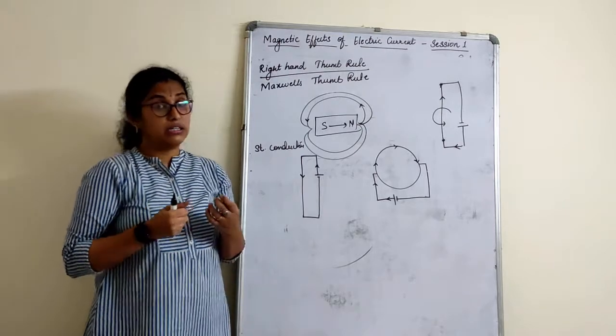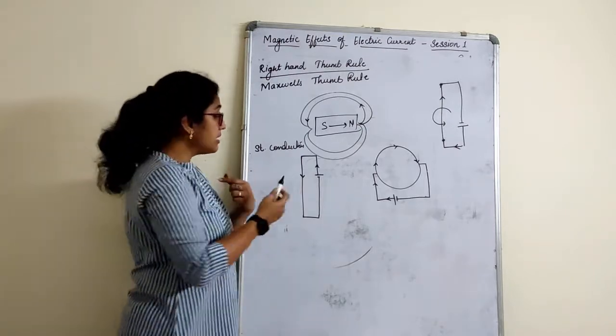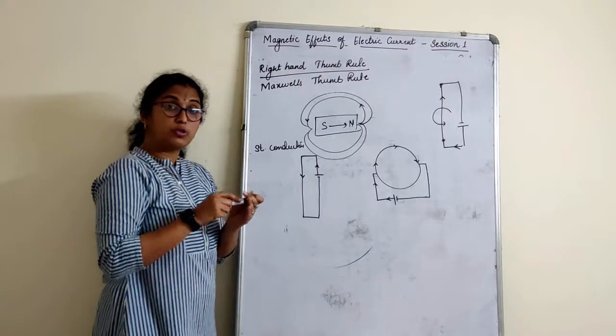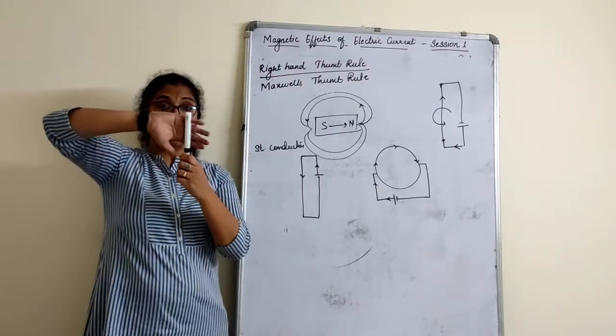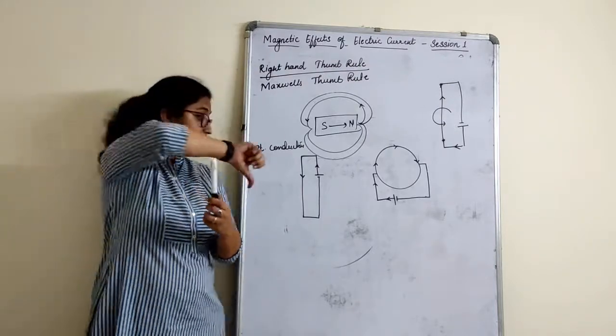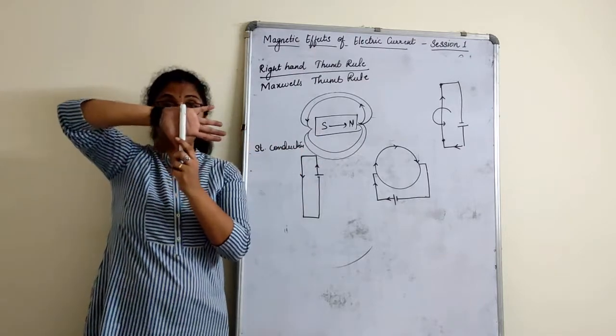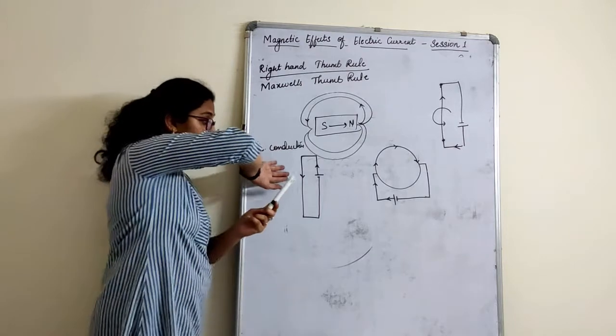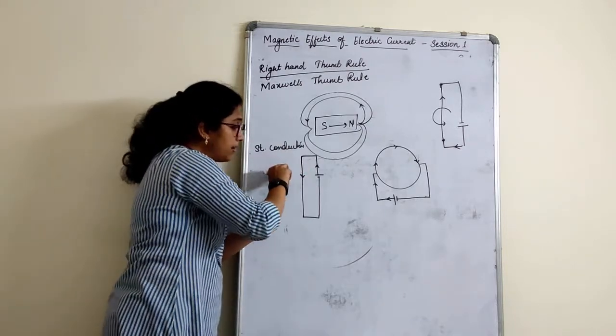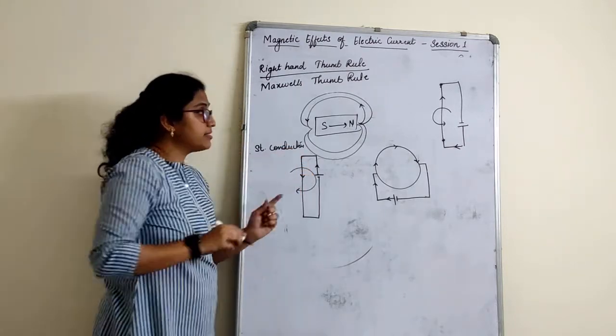What if you hold the conductor and the direction of current is downwards? How are you supposed to hold? You are supposed to hold the conductor like this. So what are your magnetic field lines? These are your magnetic field lines, coming like this.